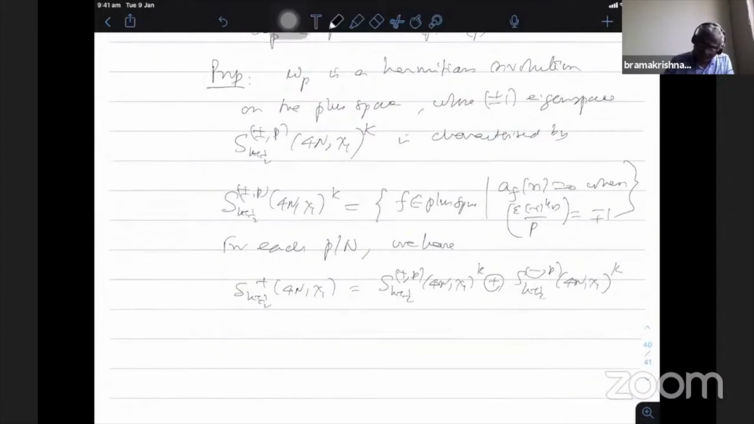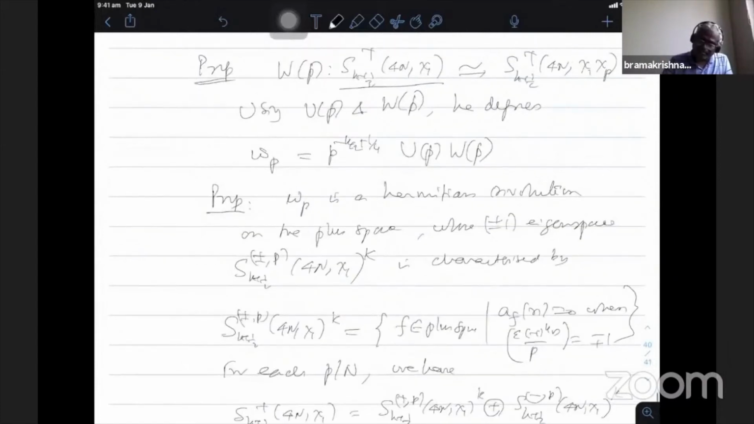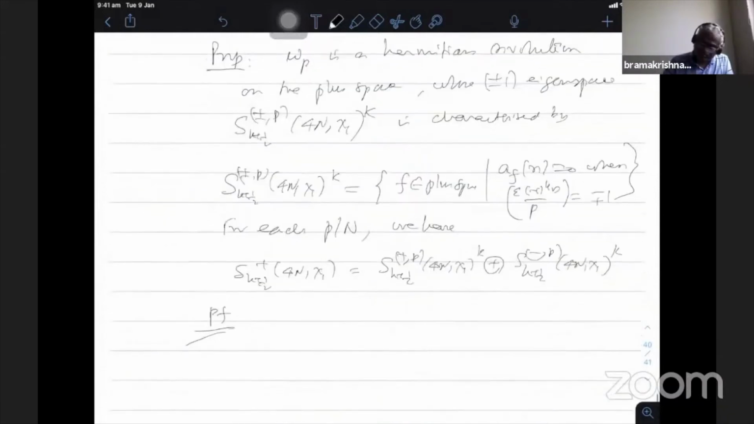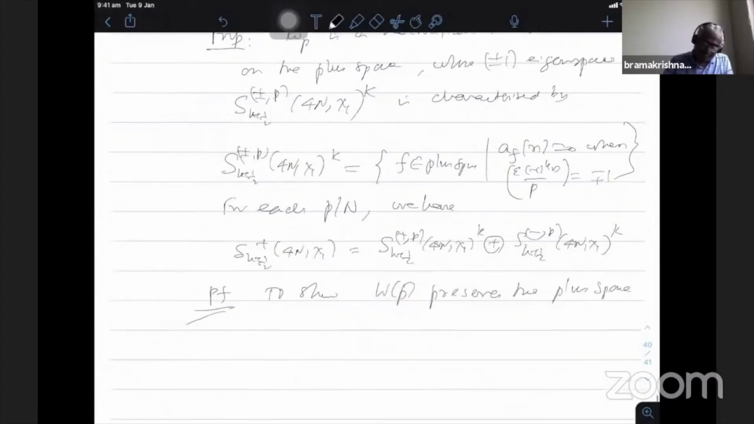Proof of Proposition 1: W_p preserves the plus space. That is what remains. Normally one can prove that, but here the special case is that you restrict the W operator to the plus space, and the claim is that it preserves the space. So to show W_p preserves the plus space, that is the statement. Otherwise it is true in general. So it is sufficient to show that.